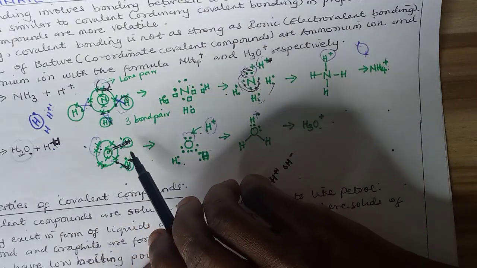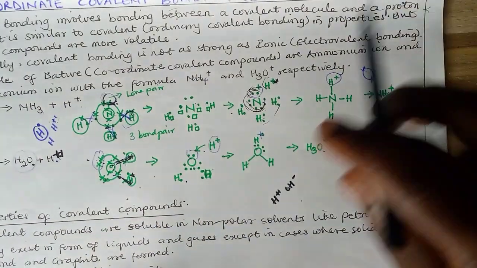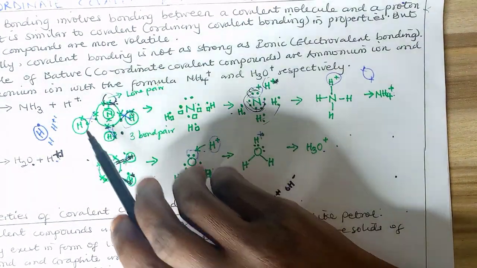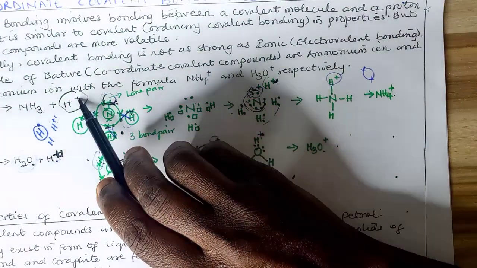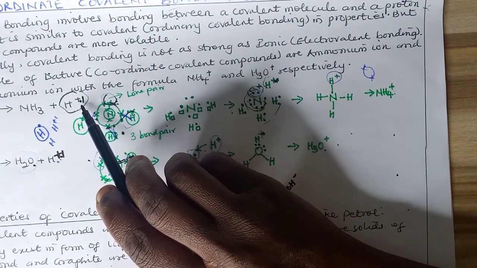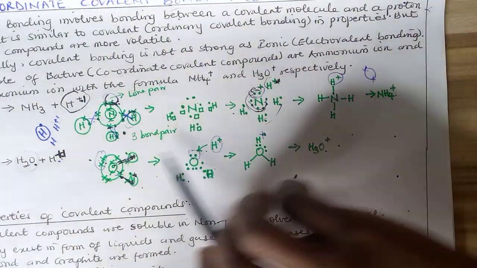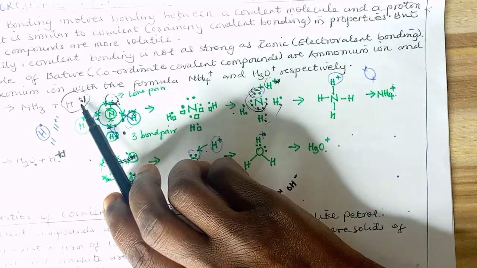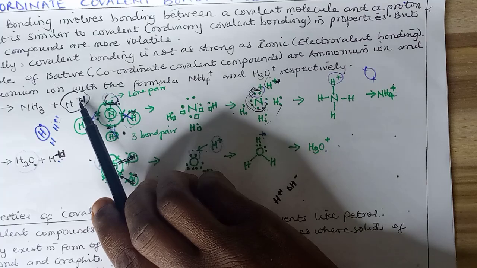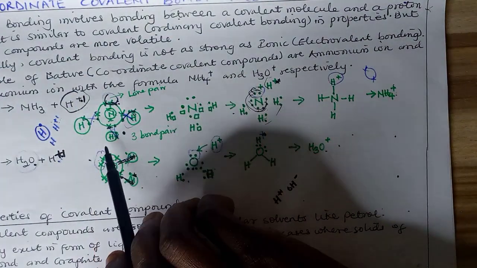Dative bonding, which is also known as coordinate covalent bonding, exists between a covalent compound or a covalent molecule and a proton. In this case, a proton is hydrogen carrying a positive charge, meaning that, as I told you earlier, when elements give out their electrons, they become positively charged. So after giving out the electron here, it becomes +1, meaning that it is empty. Hydrogen is empty here because it gave out the only 1 electron it has, since its atomic number is 1. So it will come around.